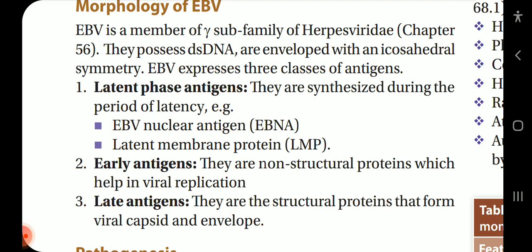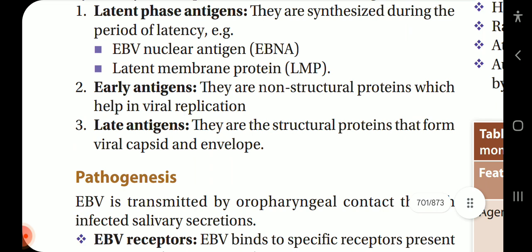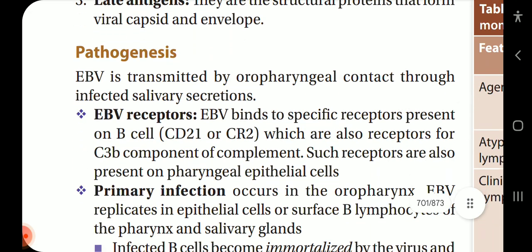EBV expresses three classes of antigens. Latent phase antigens are synthesized during the period of latency. Example, EBV nuclear antigen EBNA, and latent membrane protein. Early antigens are non-structural proteins which help in viral replication. And late antigens are the structural proteins that form the viral capsid and envelope.